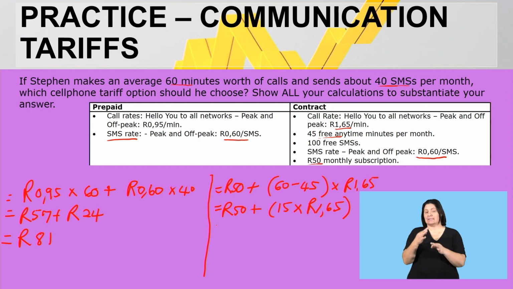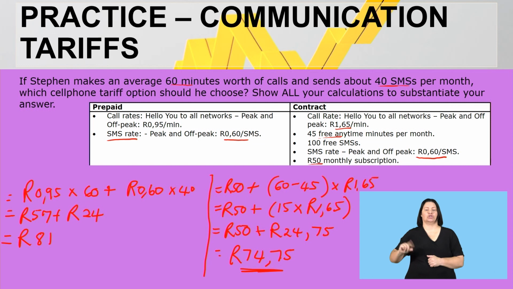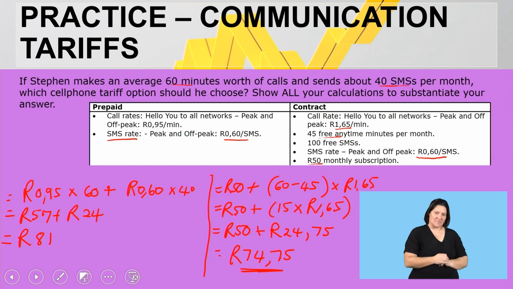Okay, so if I simplify that part, first of all, the fixed cost or subscription fee, 50 Rand, plus 15 multiplied by 165, that will give me 24 rand and 75 cents. If I add the two amounts together, now it gives me a total of 74 rand and 75 cents. So which option will be best for Stephen to use? Definitely the contract option, because it is cheaper than our prepaid option. All right, guys, I hope that's clear.